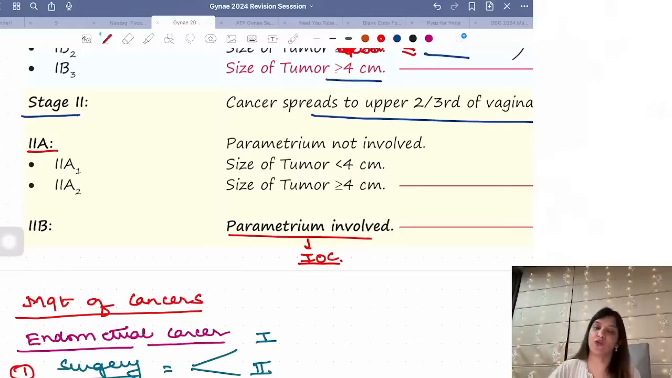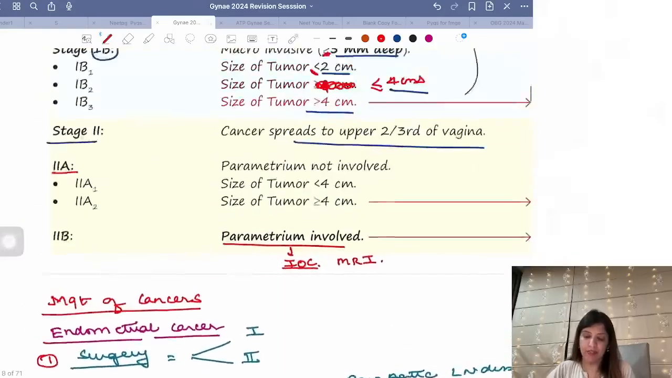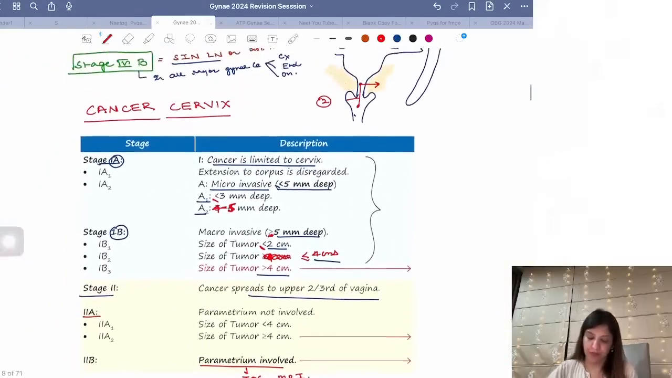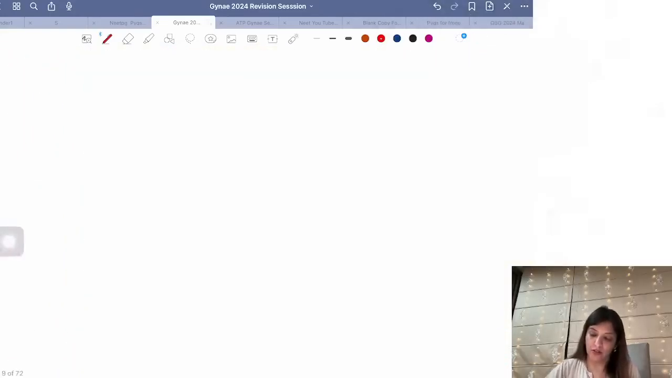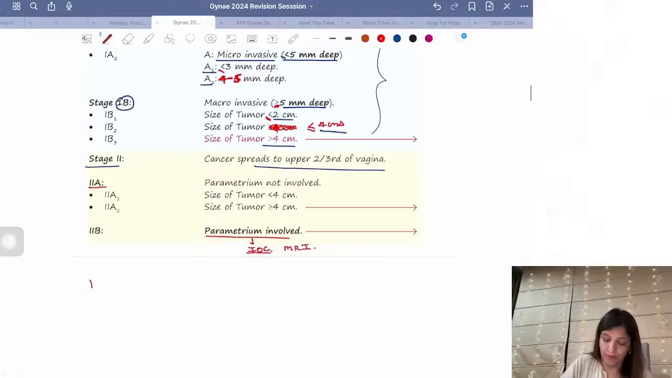What is the investigation of choice? MRI. Right? Then comes stage 3. What do you mean by stage 3? Stage 3 means if cancer goes further down, if lower vagina is involved.